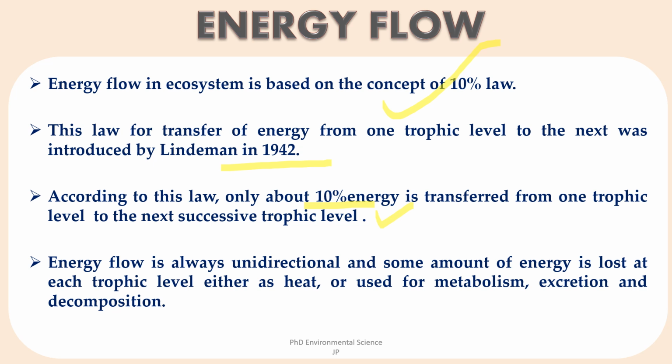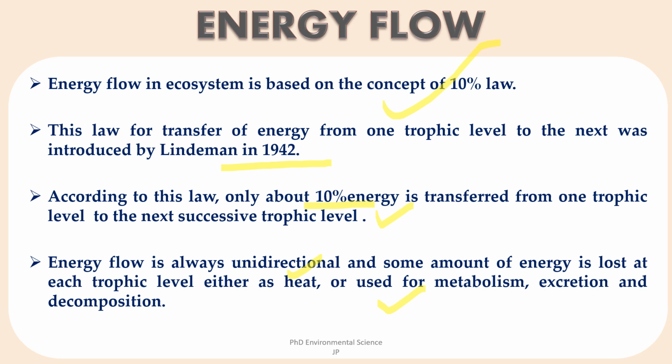Now, energy flow is always unidirectional, that is, energy flows in one direction from the sun to producers, then to various levels of consumers, and finally to decomposers. It does not cycle back. At each trophic level, a significant portion of energy is lost as heat due to metabolic processes such as respiration, movement, reproduction.